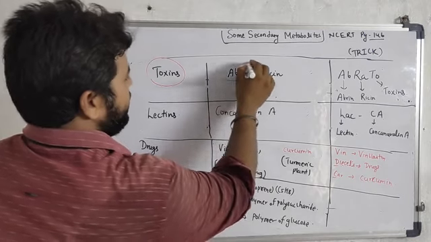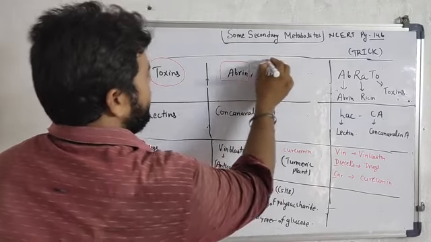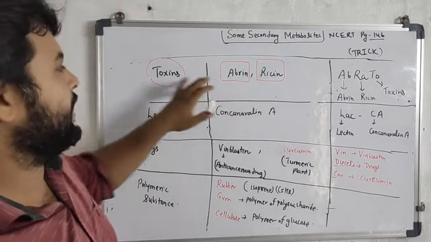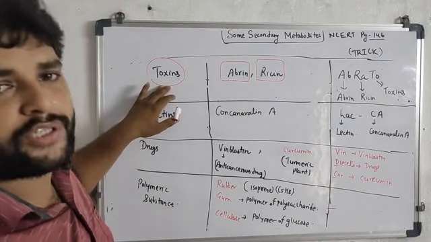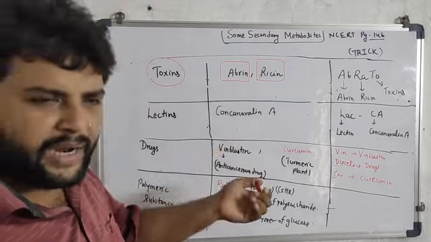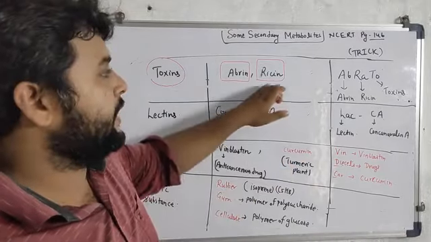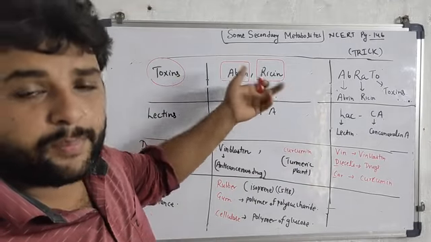Toxin contains abrine and ricin. Abrine and ricin are basically examples of toxins that are released from plants, fungi or something else. How do you remember that these are examples of toxin?